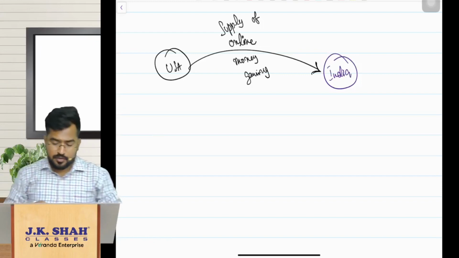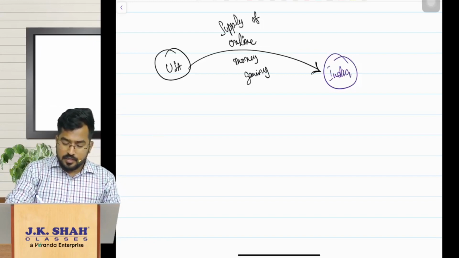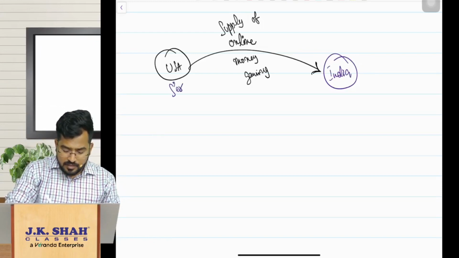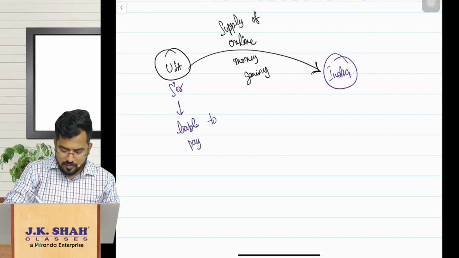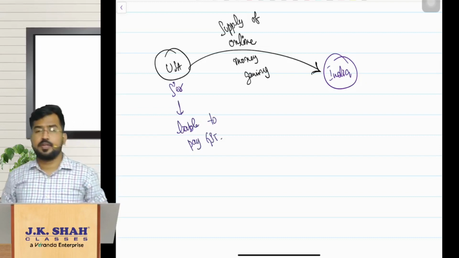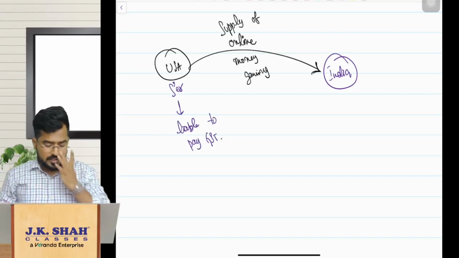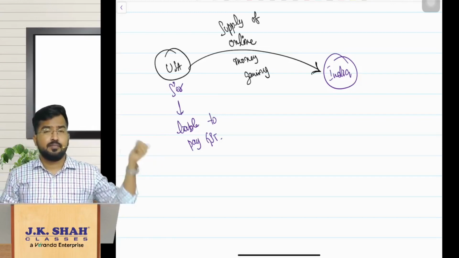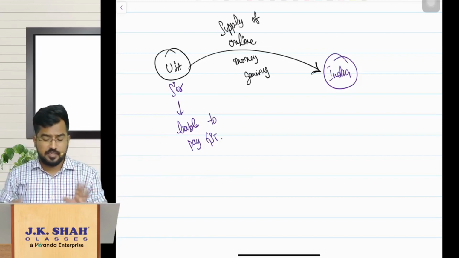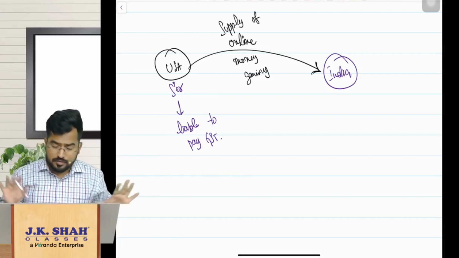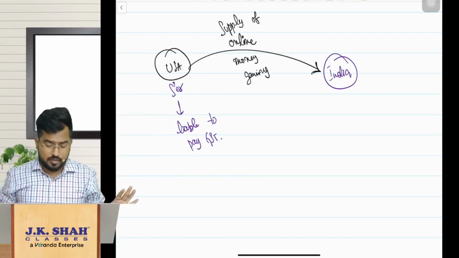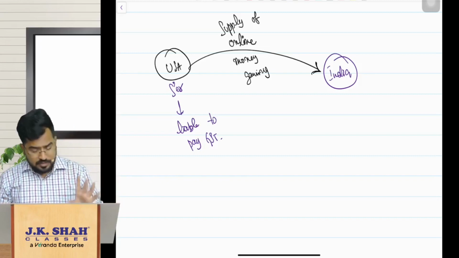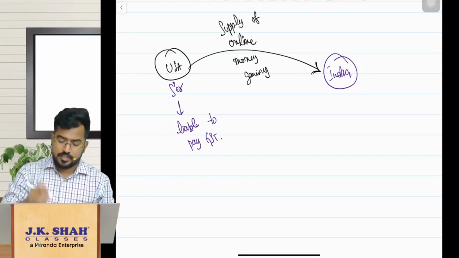So first of all, we have to understand here, this supplier is liable to pay GST. I am just simplifying the amendment for you, whatever is given there in the statutory update. So the supplier is liable to pay GST. When the supplier is located in non-taxable territory and the recipient is located in taxable territory, normally we have seen reverse charge mechanism scenarios, but in this case reverse charge mechanism is not applicable. So the supplier is liable to pay GST on that.